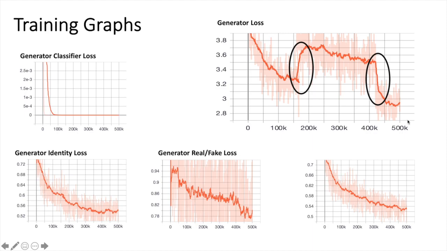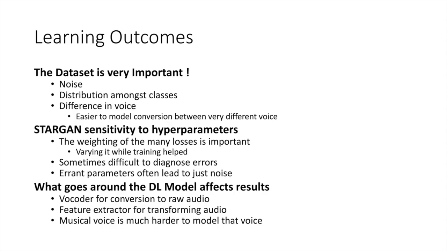With respect to the training graphs, we found 2 very interesting things. The first circle that you see corresponded to us changing the weights of the loss and led to much improved results, while the second one led to the results all sounding the same, i.e. mode collapse. Overall, though we didn't get the results that we wanted, we feel that we learned a lot about GANs and their training procedures.